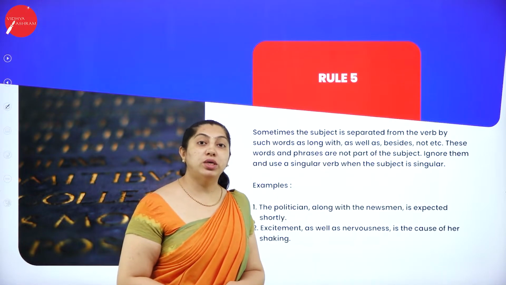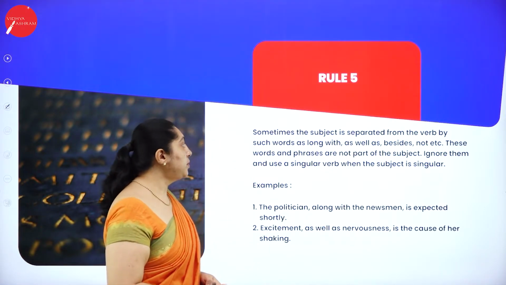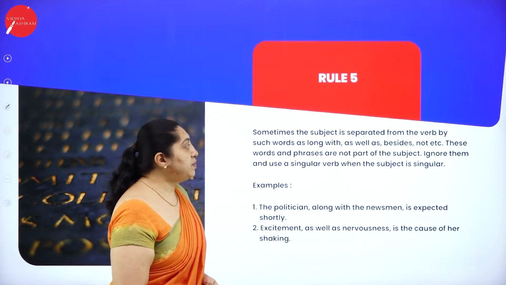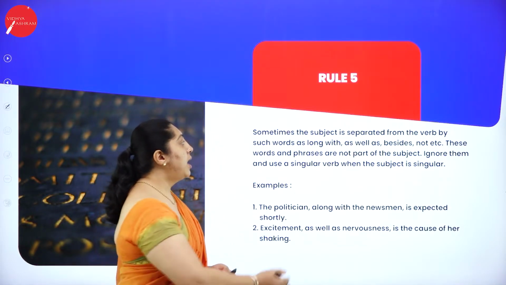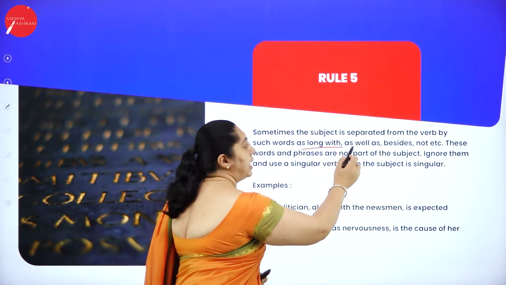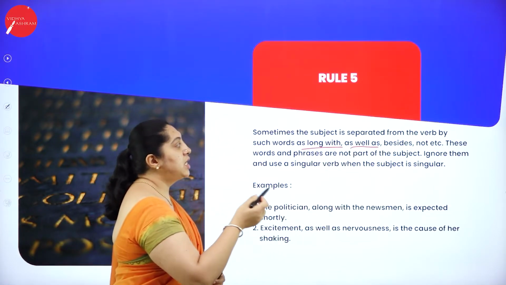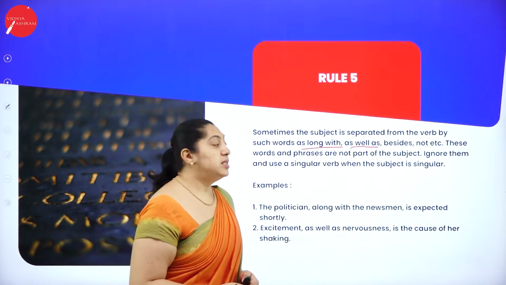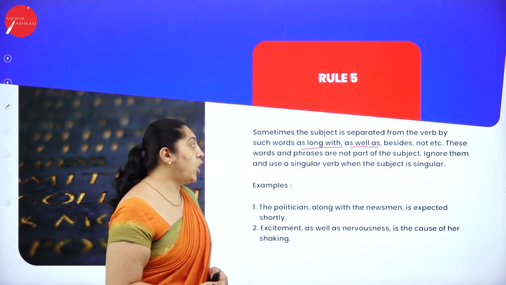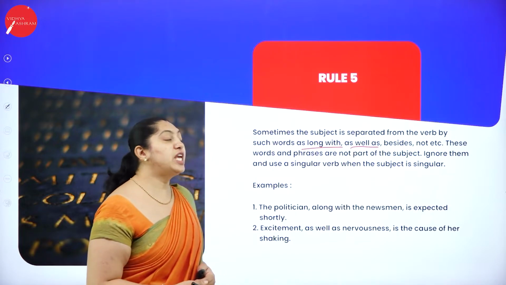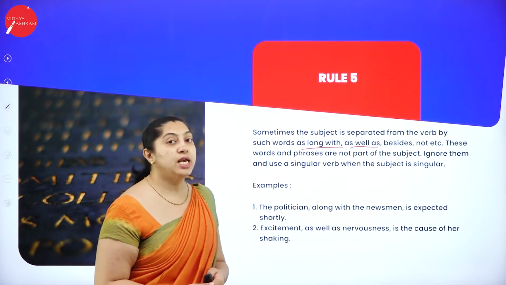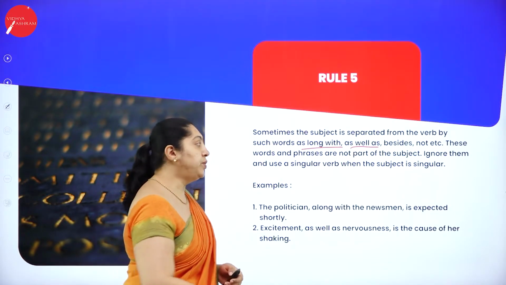Now let's see what rule 5 is. Sometimes the subject is separated from the verb by words such as along with, as well as, besides, not, etc. These words and phrases are not part of the subject. Ignore them and use the singular verb when the subject is singular. What are you going to do?